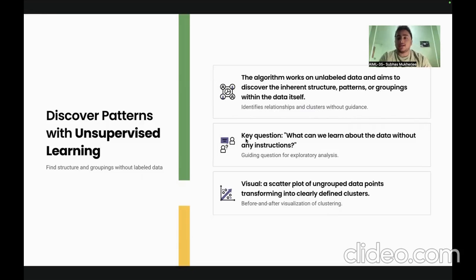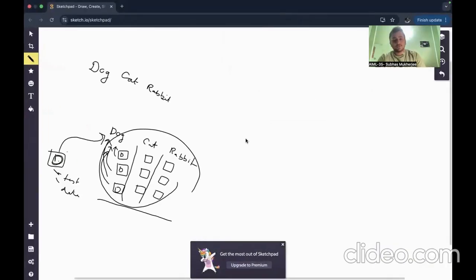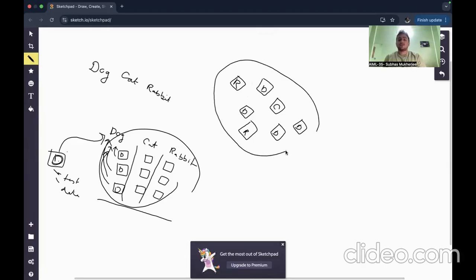It is going to be unlabeled data. Now, what is unlabeled data? Let's understand what is unlabeled data. Suppose if I take the same example, there are different pictures, right? You may notice that these pictures are distributed. There are no particular columns, right? This could be the dog, this could be the cat, this could again be the dog, this could be the rabbit, this could be dog, this could be rabbit, this could be dog, right? But these images are not labeled like the cat, dog, rabbit, as we have mentioned here.